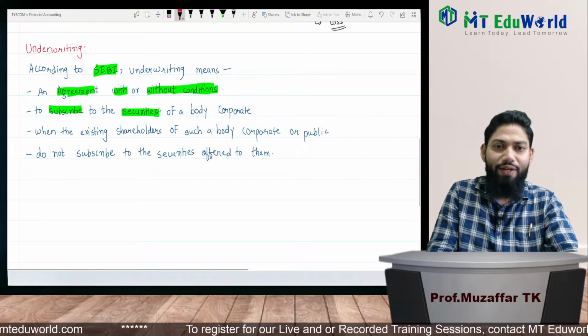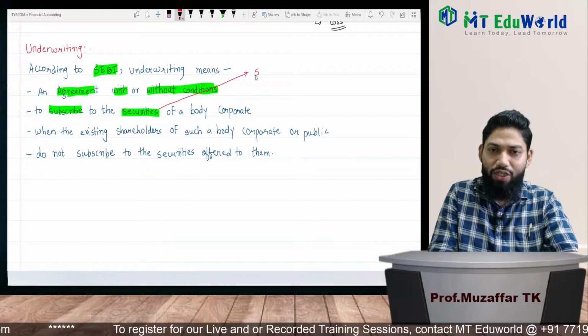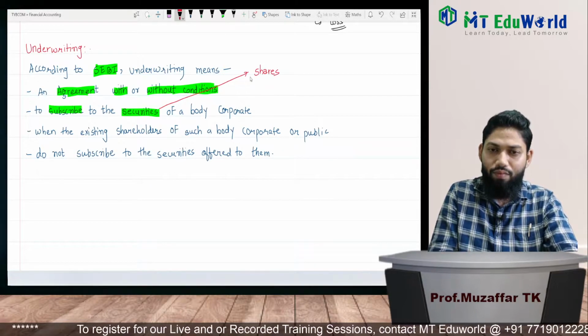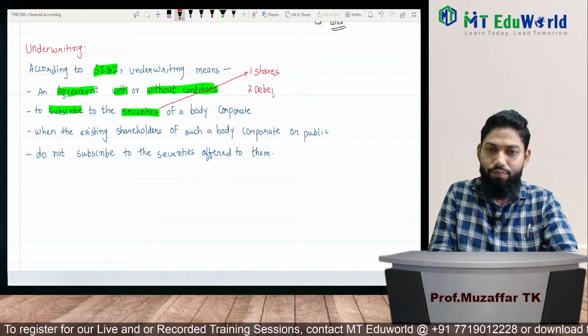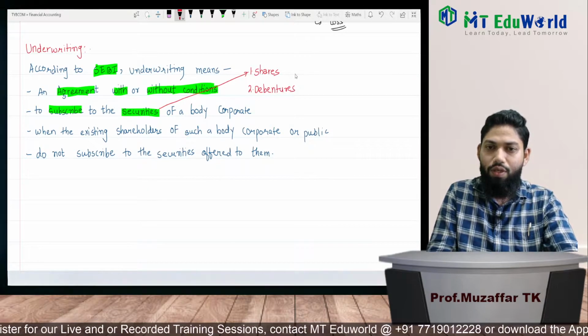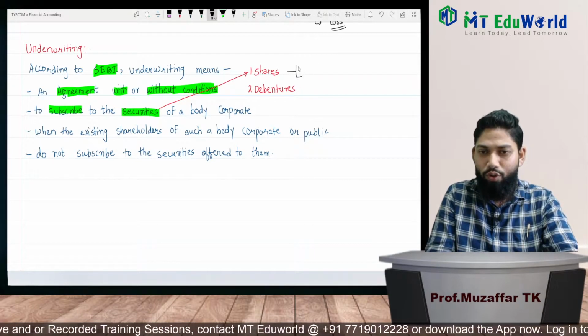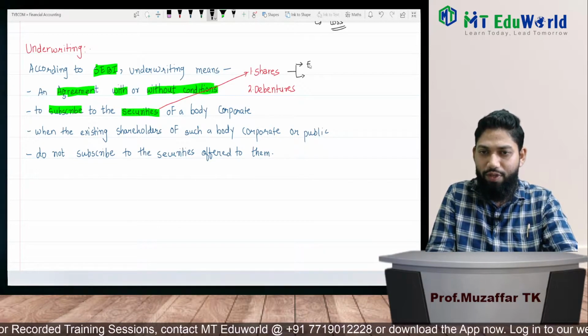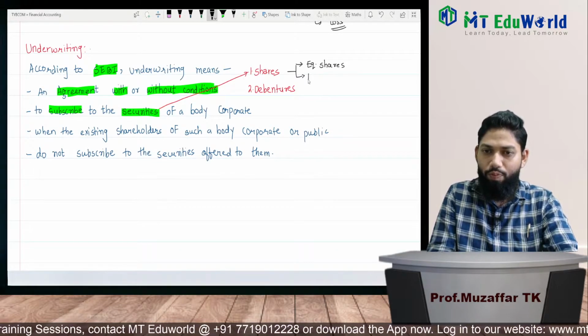Now, these securities can be what? These securities can be shares or what? Debentures. If I talk about shares, then under shares we have two types. Both types are covered. It can be equity shares or preference shares,